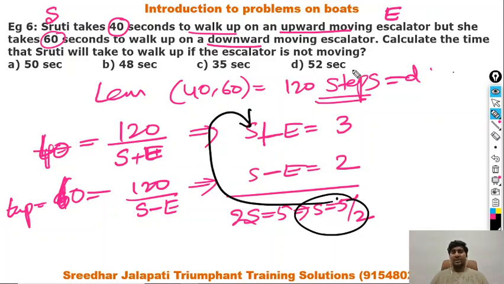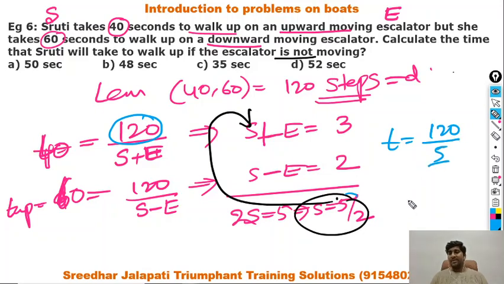But we are not asked to find the escalator speed. You are asked to calculate how much time Shruti will take if the escalator is not moving. Even though the escalator is not moving, the number of steps on the escalator remains the same, which is 120. So the time taken by Shruti to cover those 120 steps at her speed, which is 5 by 2, becomes 120 into 2 by 5, that is 48 seconds. She takes 48 seconds.